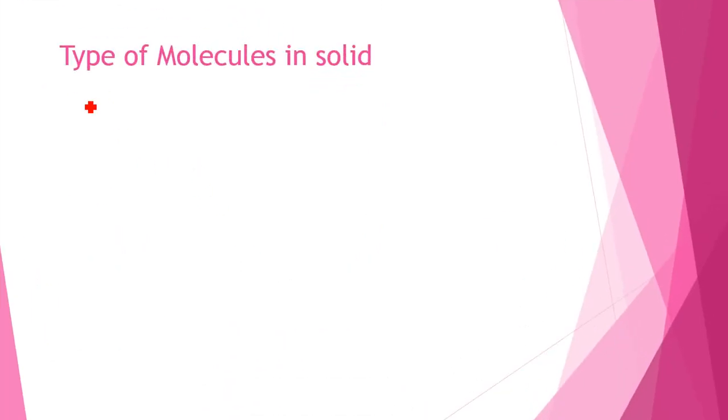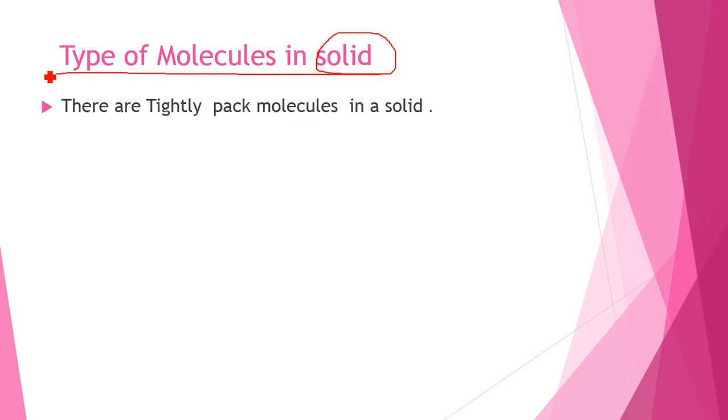Now come on, next topic. Types of molecules in a solid. Now as I told you, a solid has a definite shape and a definite volume, so that's why it cannot flow in the air and it does not take the shape of the container. So let's see what type of molecules are there in a solid. There are tightly packed molecules in a solid. So now you will think, tightly packed molecules?